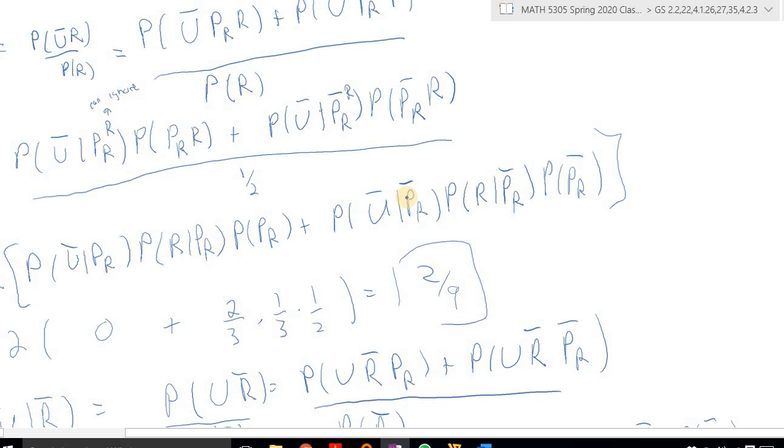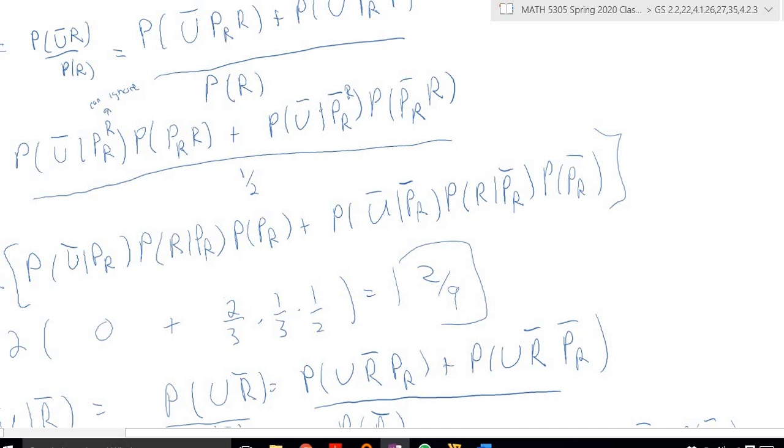For the second term, this first probability here is the probability he doesn't bring an umbrella, given that rain is not predicted. That's 2/3 because Mr. Pickwick always does that. That's given to us. And then this one, probability of rain given PR bar, that's 1/3 because the prediction was not correct. And then we have probability of PR bar, which is 1/2. Remember, that's what I had to compute, the probability of PR. So here we get 2/9.